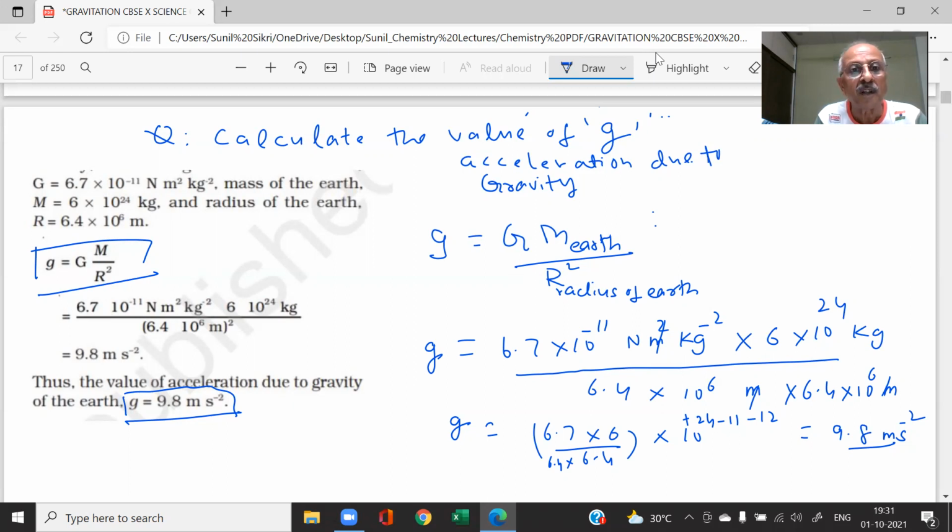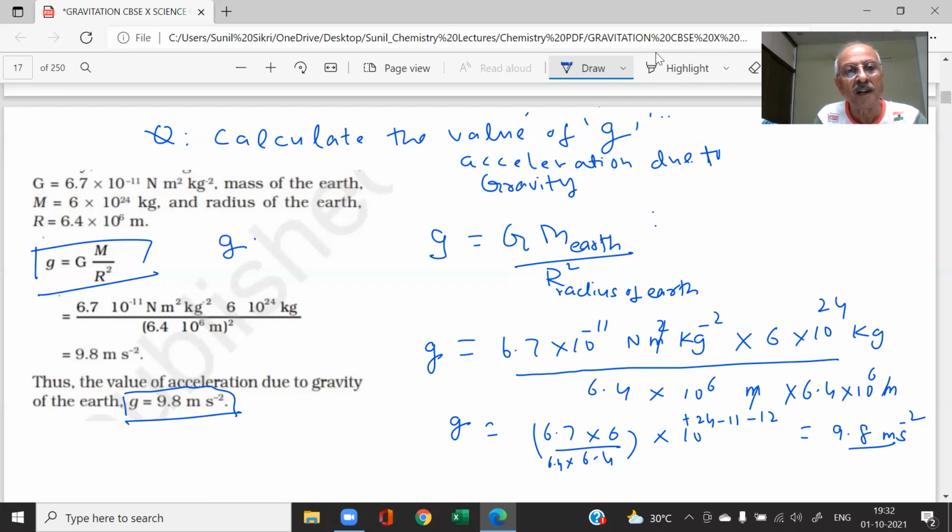The radius of the Earth is also constant, the mass of the Earth is also constant. Is it changing? No. The radius of the Earth will change at the equator and at the pole, that we will tell you. But does it depend on the mass of the object? Is there any mass of the object here?